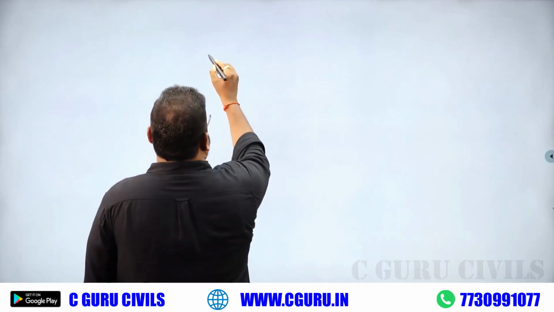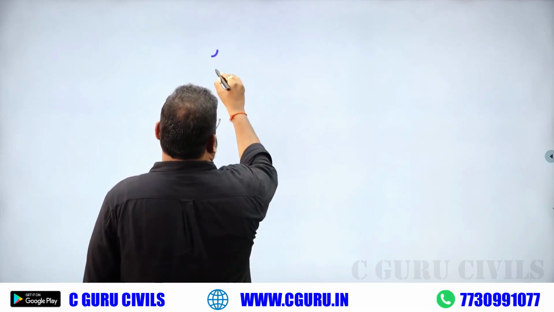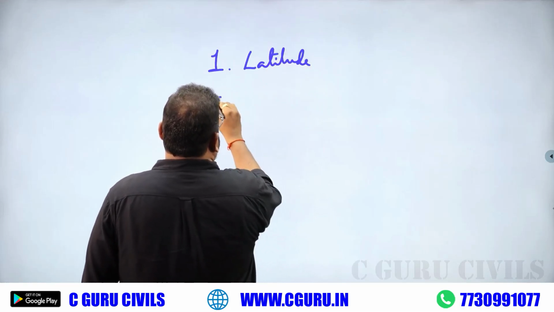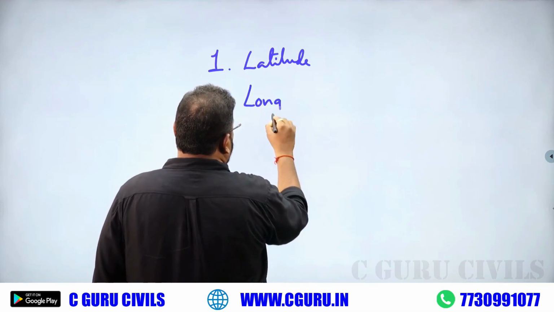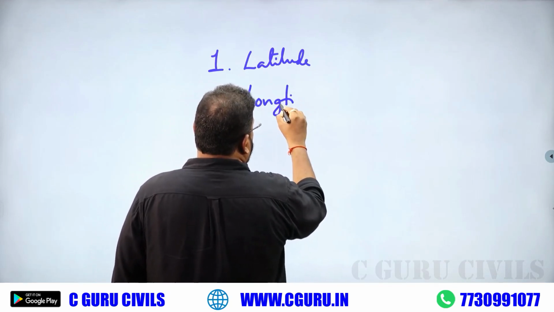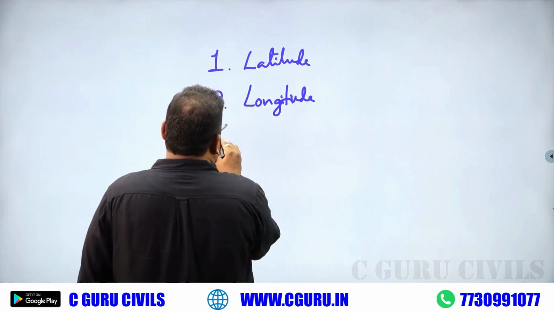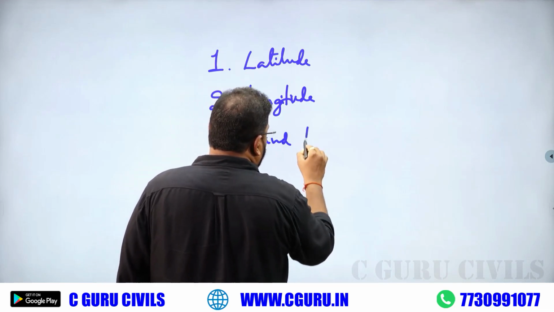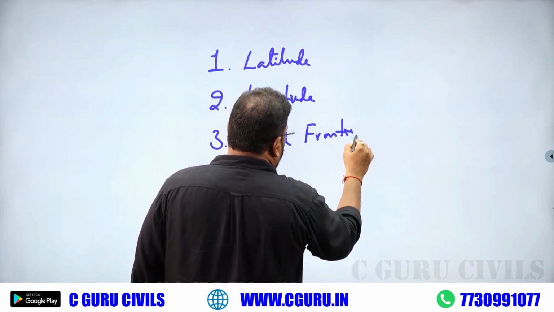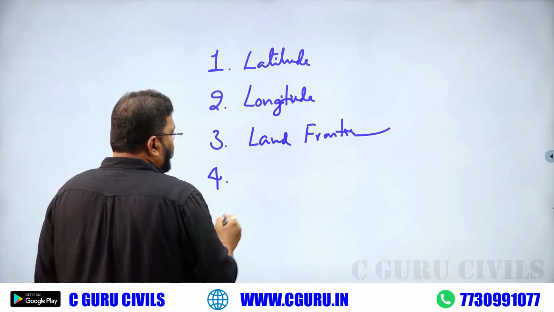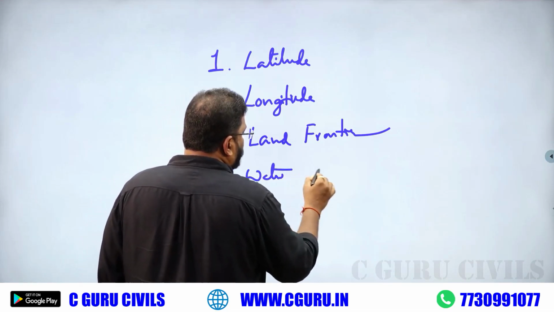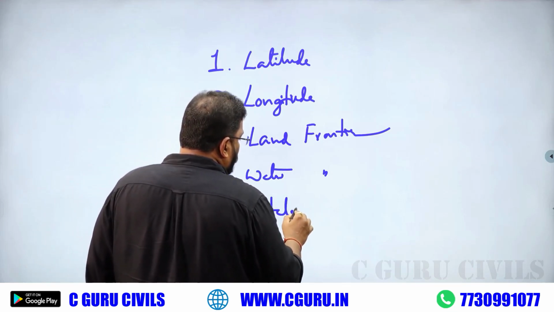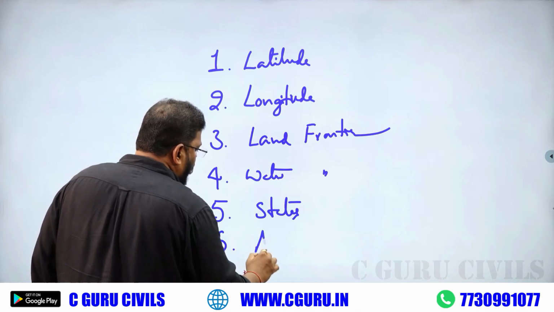The first one, the latitude of India; second, longitude of India; third, India land frontiers; fourth, India water frontiers; fifth, our Indian states; and the last one, the area of our India.